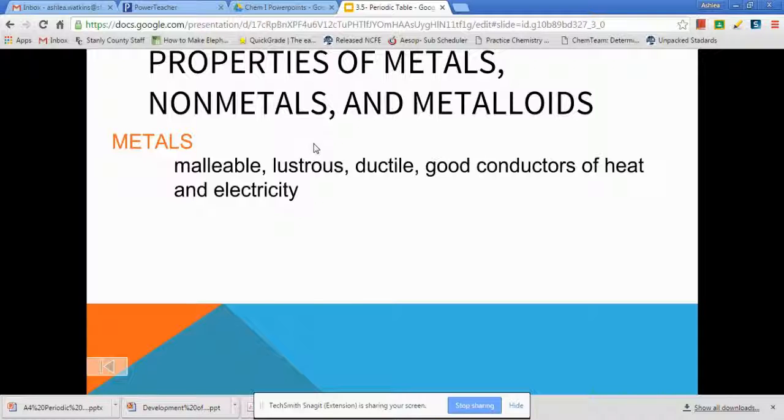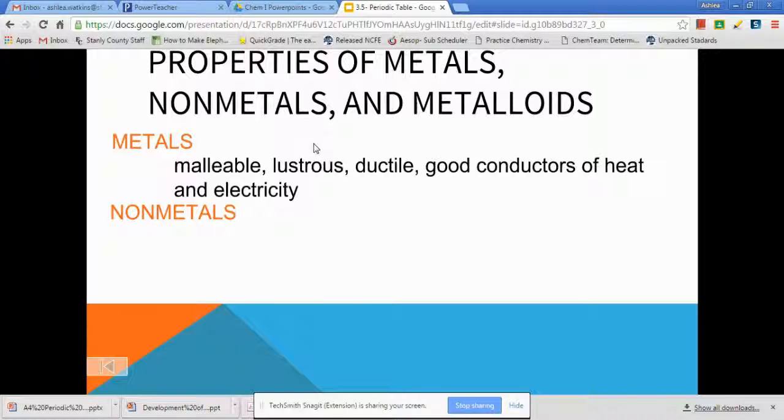This is why we like to use copper wiring a lot, because it's a really good conductor of electricity and it's easy to stretch into wires. And last, they're good conductors of heat and electricity. We've talked a lot about how you never want to be stirring something with boiling water with a metal spoon and leave it in there because it gets really, really hot. That's because it's a good conductor of heat. If you remember, that means they also have a very low specific heat.